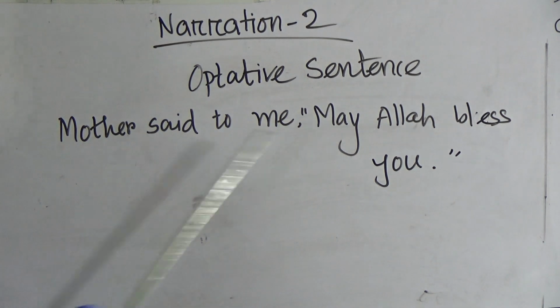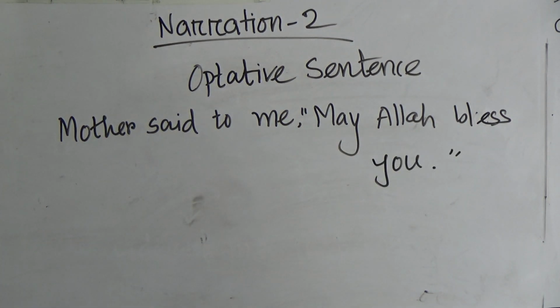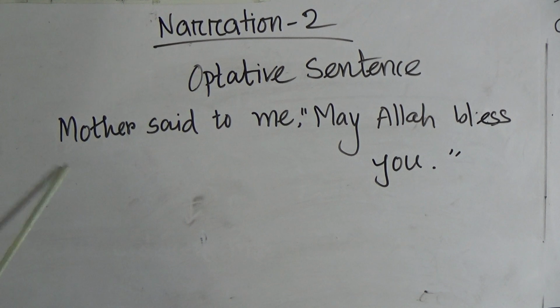Okay, mother said to me, may Allah bless you. Dear students, this sentence is an optative sentence because here the speech is related to Allah or God.